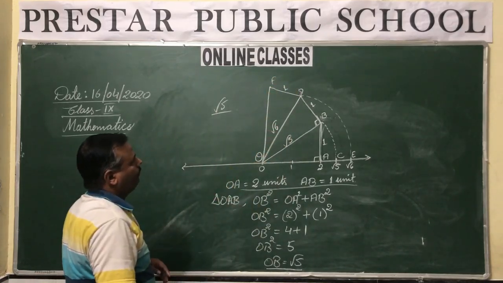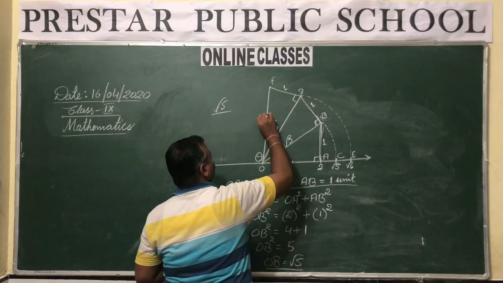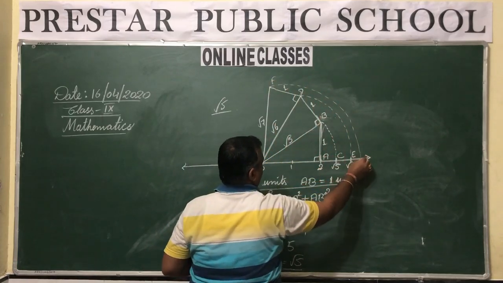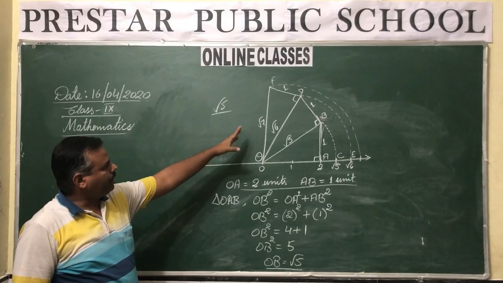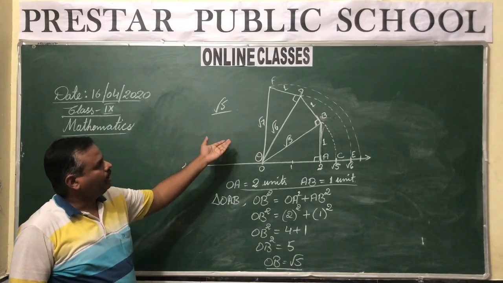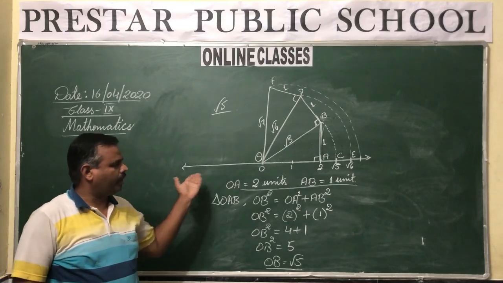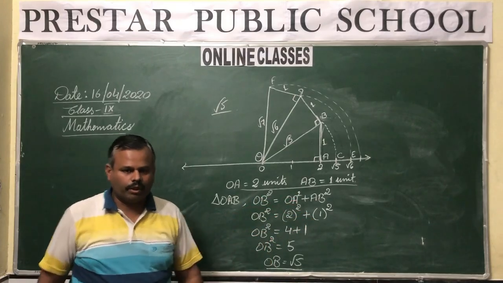Join OF, you again get a right angle triangle and the length of this will be under root 7. So from here it can be again located on the number line. Similarly under root 8 can be continued further. Then under root 9, it is 3. So that is already a rational number. So similarly we can go ahead.